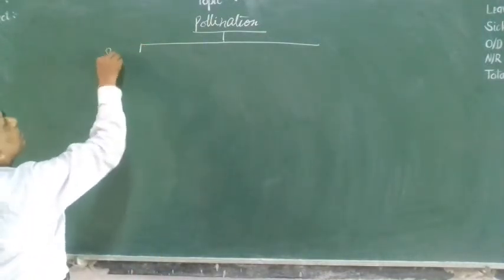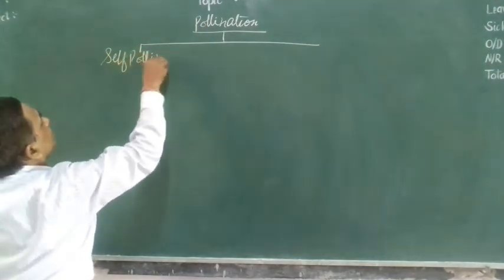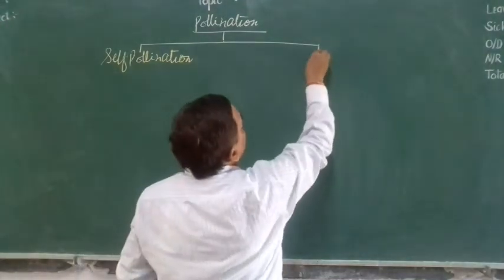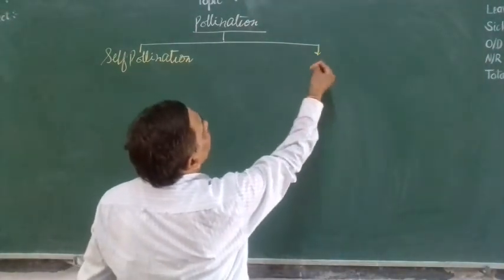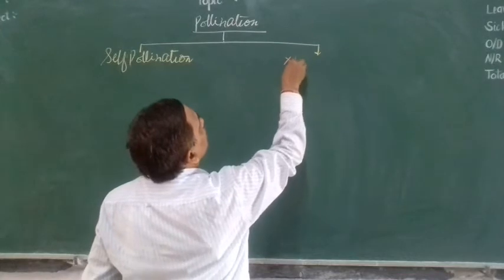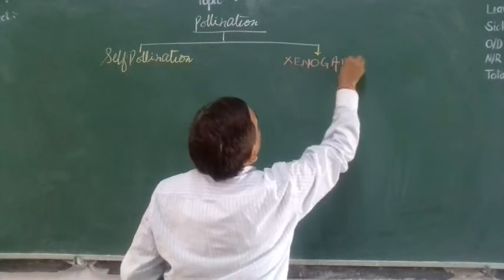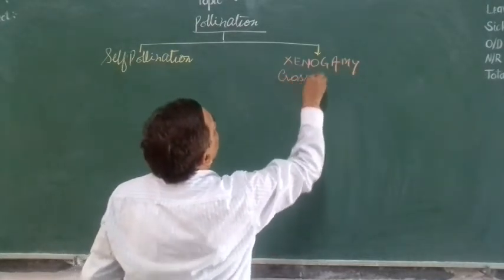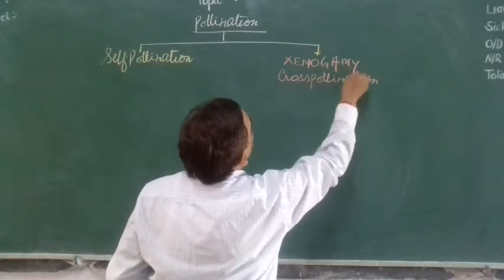Another is called cross pollination or xenogamy.